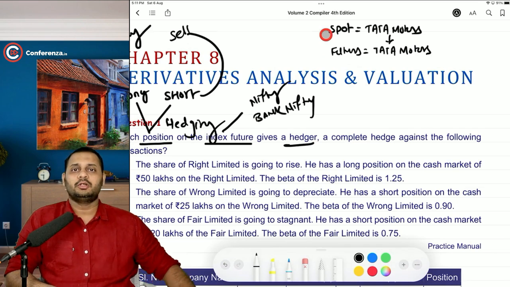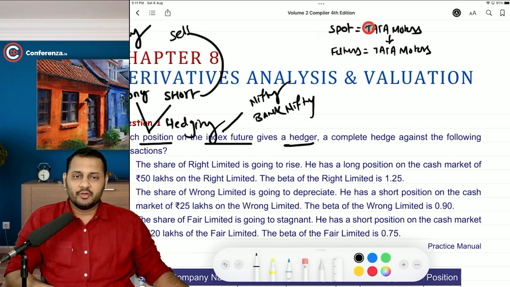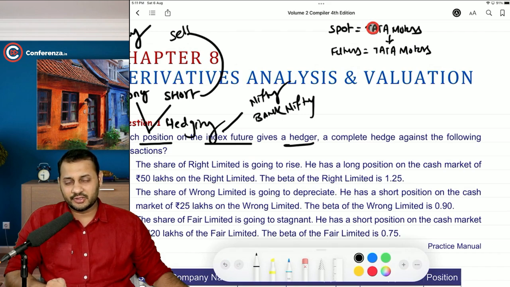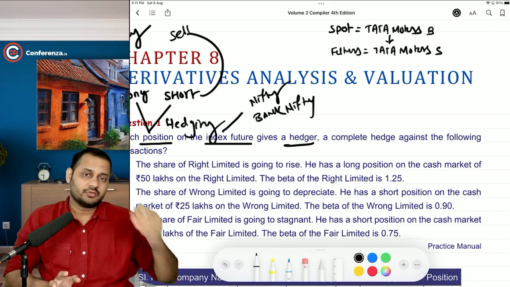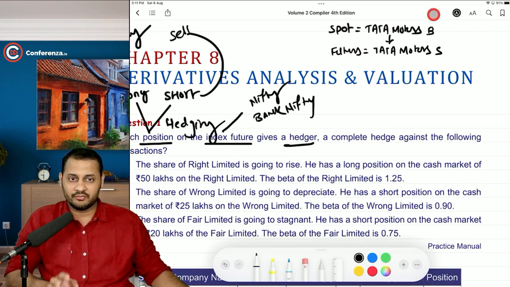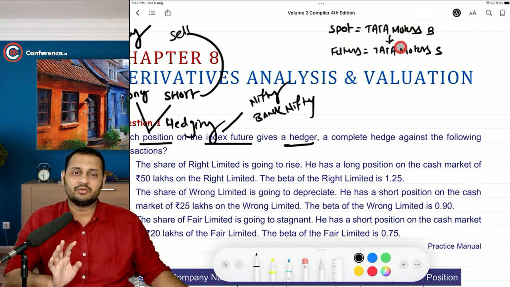Okay. So if you have a position in the spot market that you have purchased the Tata Motors shares, and then you are afraid or scared of this stock going down, what you can do is, if you have purchased this stock, you can sell the Tata Motors future. So what will happen if both the stocks go down? If the Tata Motors spot price goes down, the Tata Motors futures will also go down, and this loss will be covered by this profit.